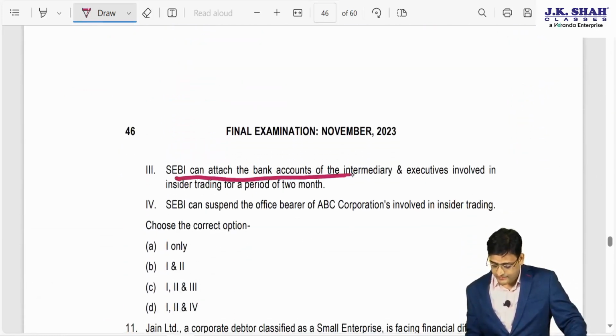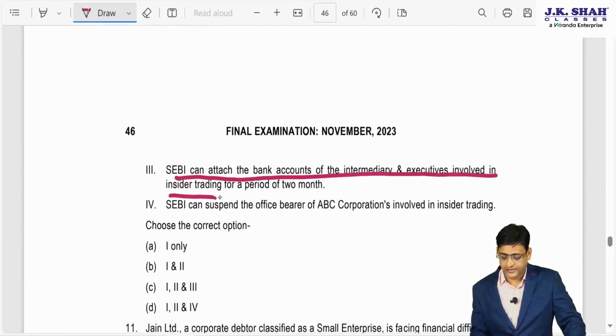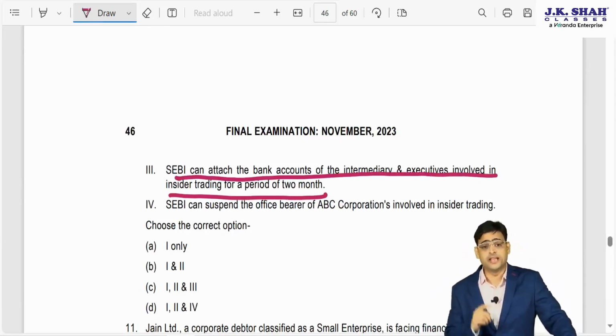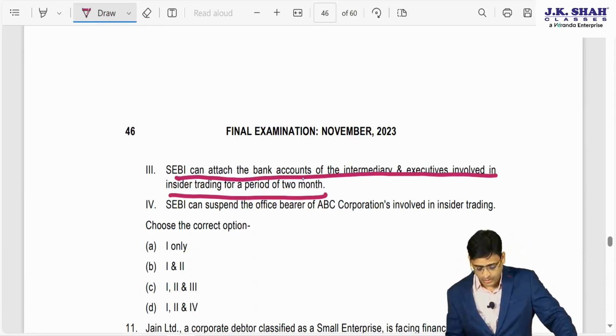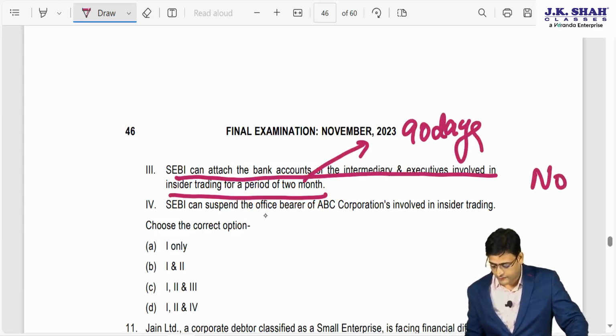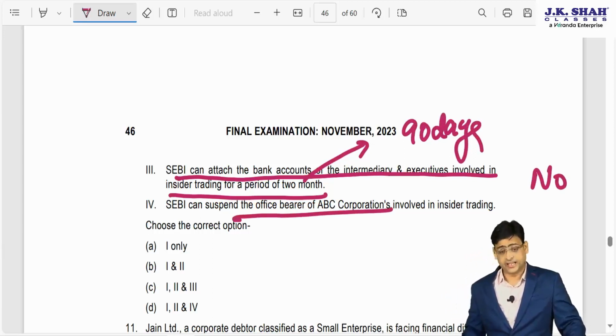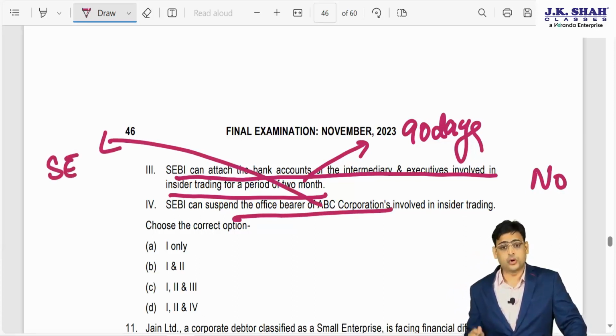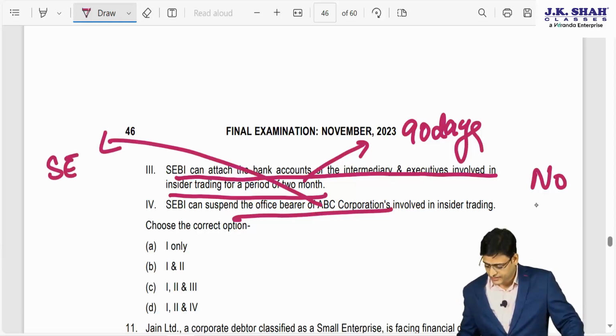SEBI can attach the bank account of the intermediate executive insider for a period of 2 months. Now somebody will say, sir, even this they can do. They can attach the bank account, but not for 2 months. They can do it for 90 days. So this is not the right option. SEBI can suspend the office bearer of ABC Corporation. They can suspend, but they can suspend at the stock exchange, not at ABC Corporation. So even this is not the right option.